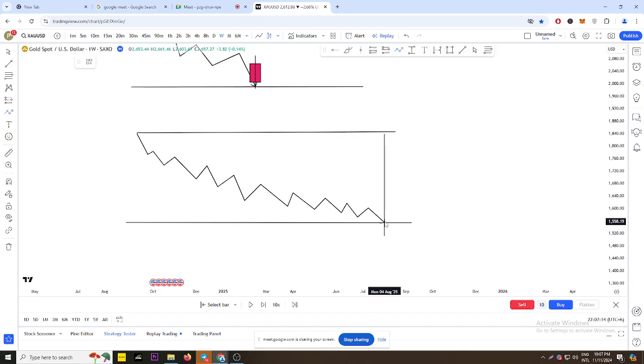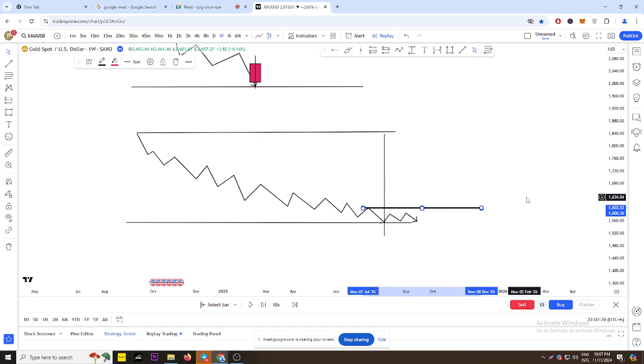Until the particular A level of this external movement is broken with the body candle, we are going to call our bullish storyline still bullish.